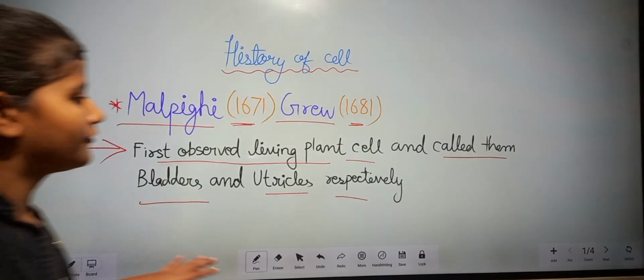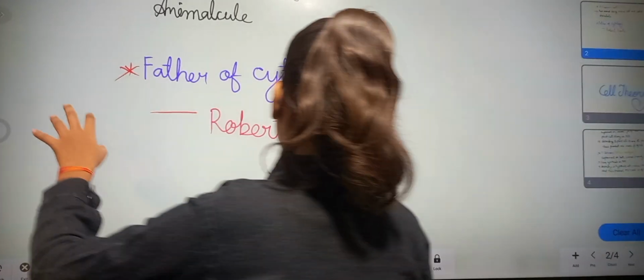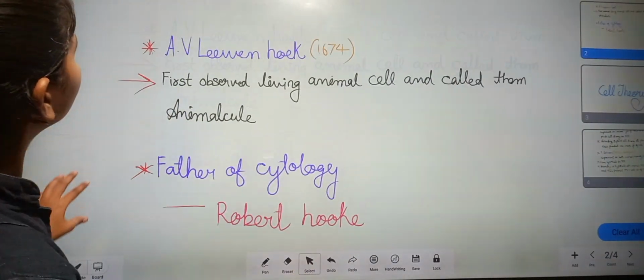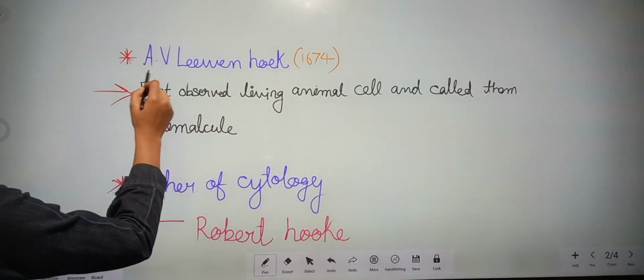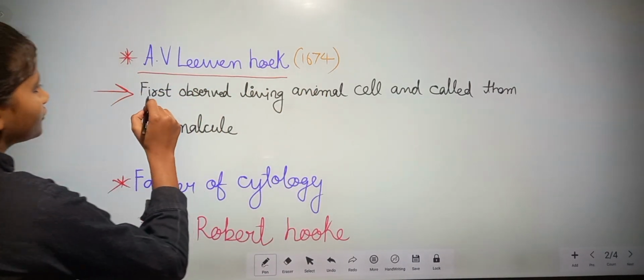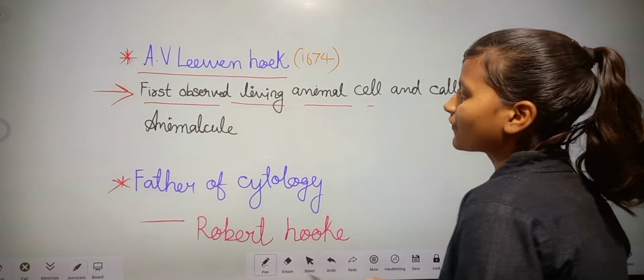So our next scientist, Leeuwenhoek, first observed living animal cells and called them animalculae.